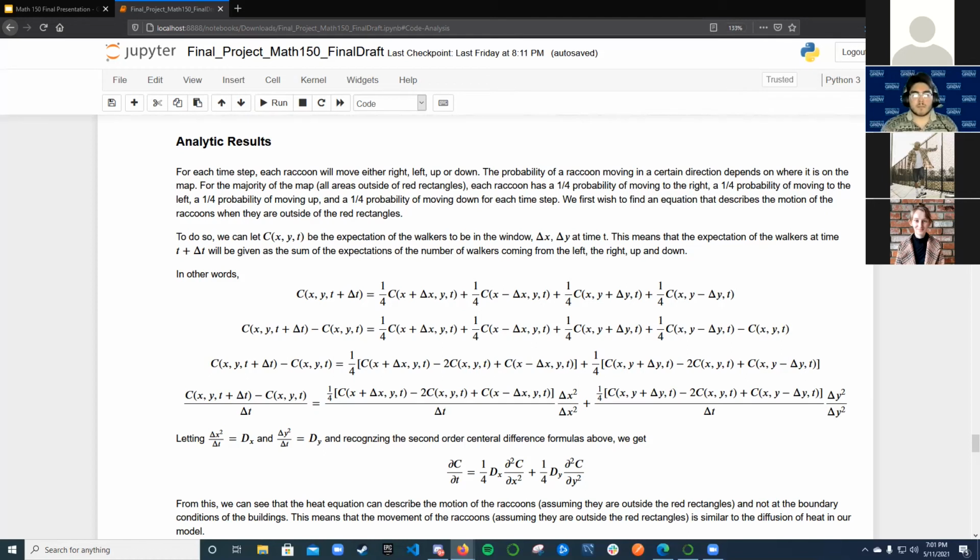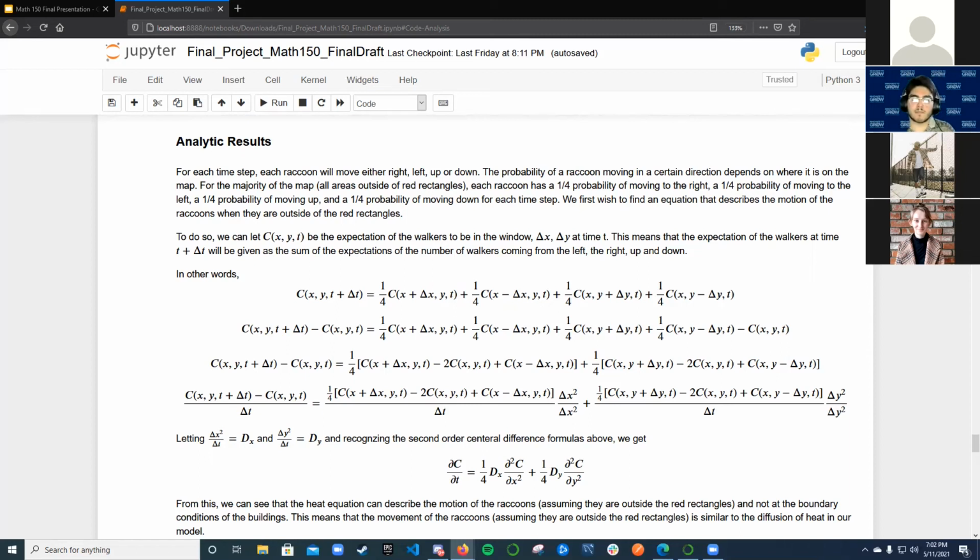First, we wanted to find an equation that can describe the motion of the raccoons for most of our model, when they're not in the areas of bias. To do so, we let C of X, Y, and T be the expectation of the number of walkers in the window delta X, delta Y at time T. So C of X, Y, and T plus delta T will be equal to the expected number of walkers coming from the left, the right, up, and down. That's shown as the very first equation.